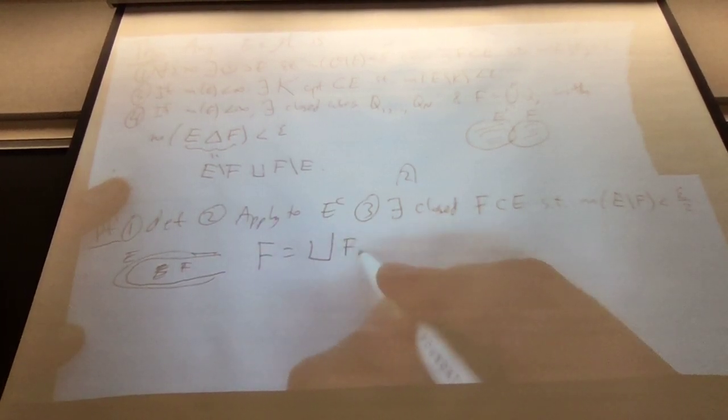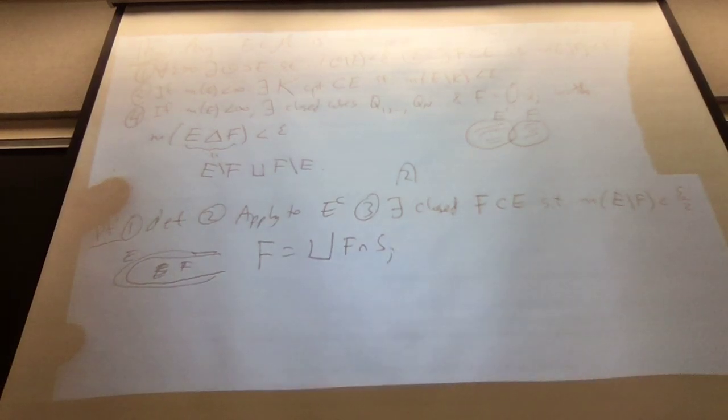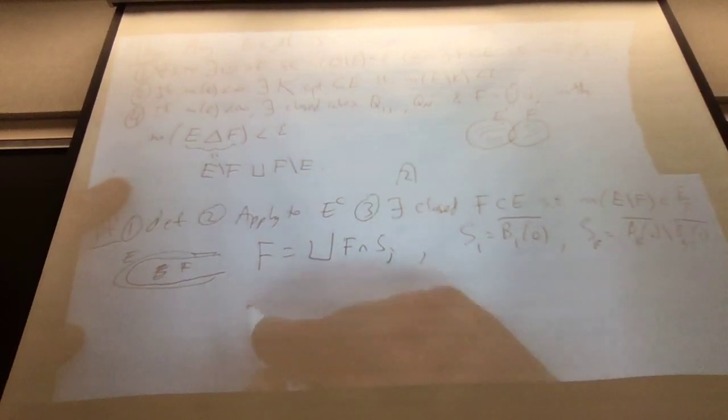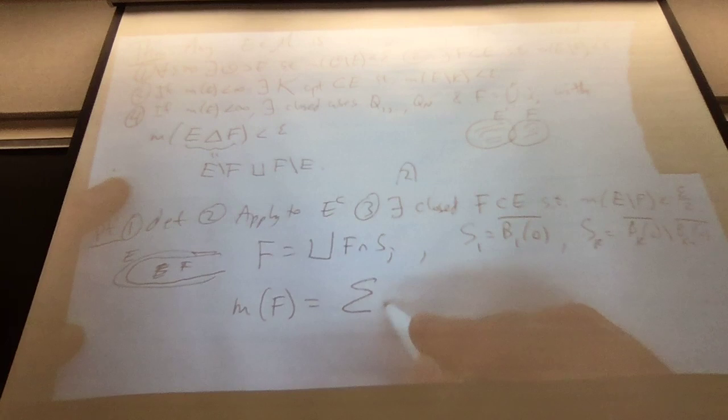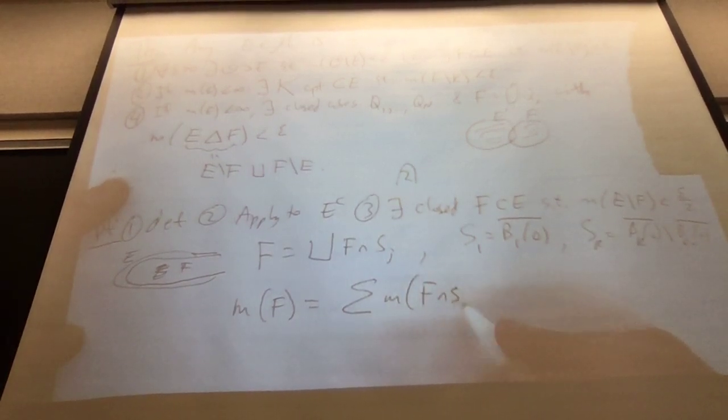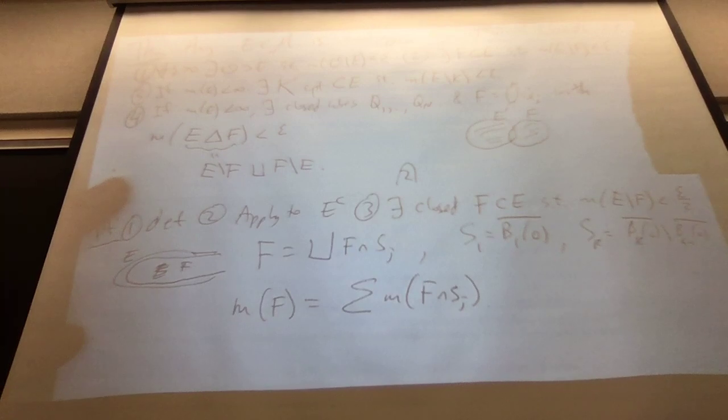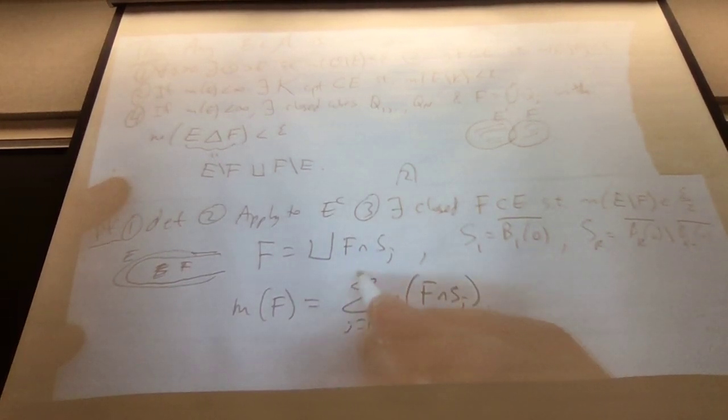So F is equal to the disjoint union of F intersect S_j, where the S_j are these closed balls. Right, so then we can find the measure of F as the sum of those measures. The measure of F is the sum of the measures of these bits as j goes from 1 to infinity.